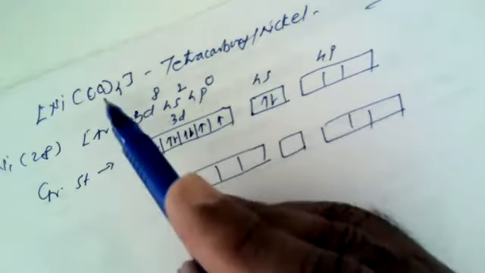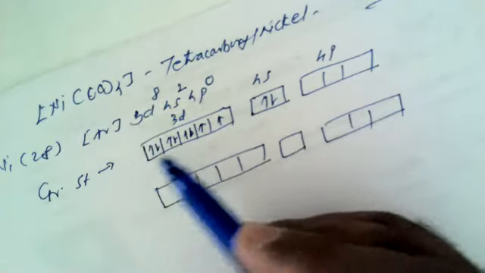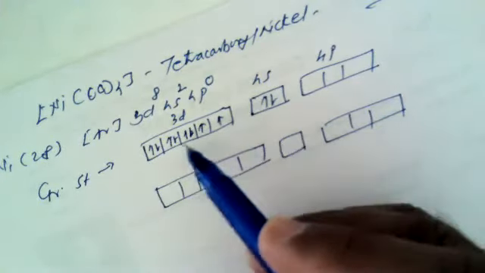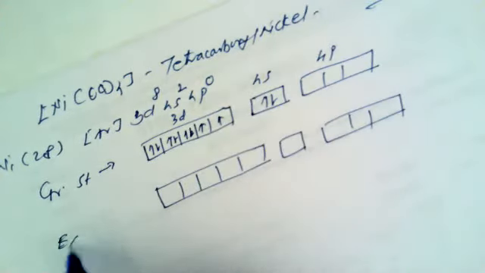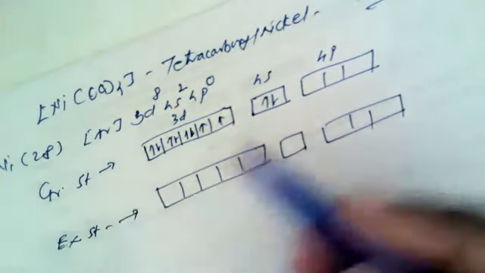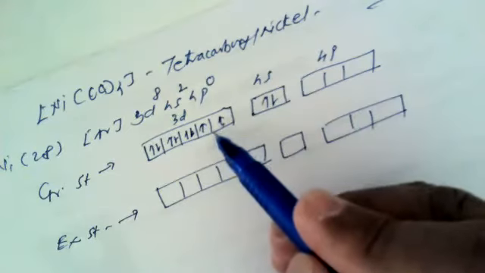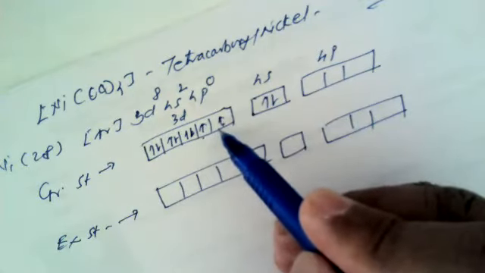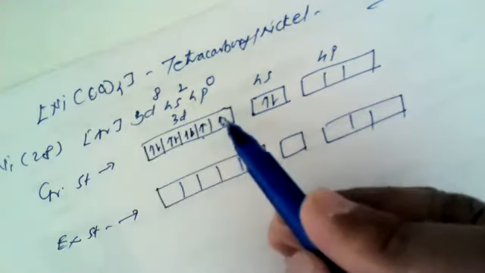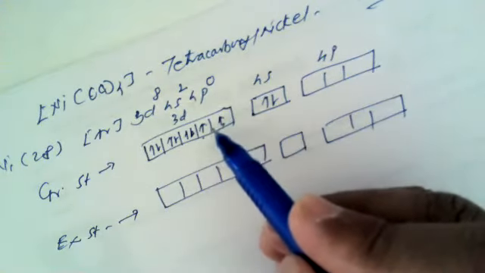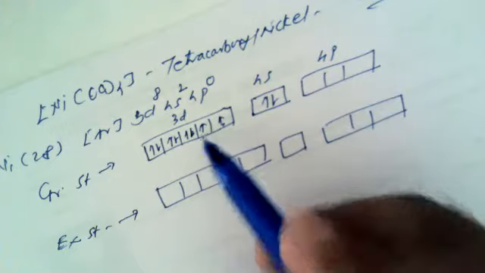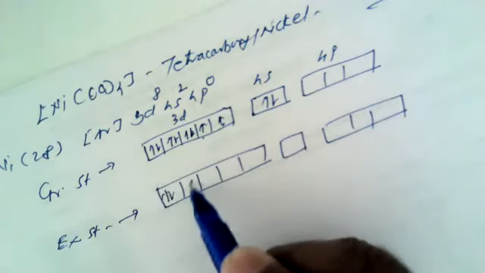As soon as the four carbonyl groups approach the 3d and 4s orbitals of nickel, this is the excited state configuration, with these two unpaired electrons present singly. So these four carbonyl groups force these unpaired electrons to pair off in the same 3d level. So the excited state configuration becomes like this.